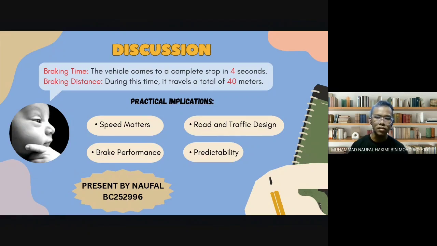Second is brake performance. Vehicles with stronger braking systems stop faster and cover less distance, which is important for safety. And then road and traffic design. Knowing typical stopping distance helps engineers plan safe intersections, traffic signals, and road layouts. Lastly, predictability. Mathematical models like this allow engineers to estimate how vehicles behave under different conditions, aiding in safety planning and accident prevention. In short, this result not only shows the stopping performance, but also provides valuable insight for vehicle safety, braking system design, and traffic management.